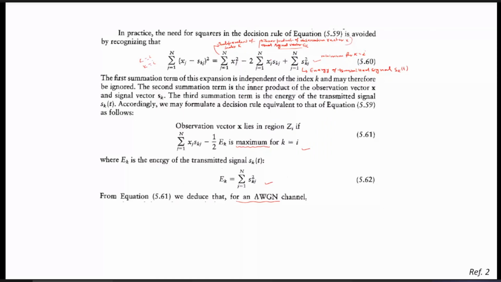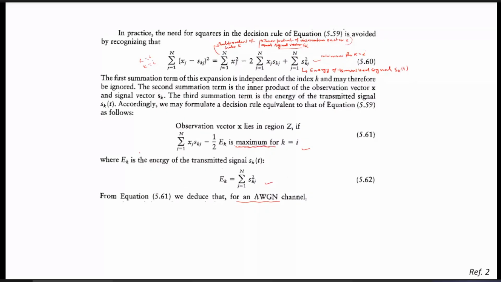Hence, if we take the summation j equals 1 to n and multiply these two terms by the minus sign and then divide by 2, then since this factor should be minimum, after multiplication by the minus sign, that should be maximum. And after division by 2 also, that will be maximum. So this factor, given by summation j equals 1 to n of xj skj minus half, where the minus half multiplies the energy of the signal SKT, which is given by Ek, so minus half Ek, must be maximum.